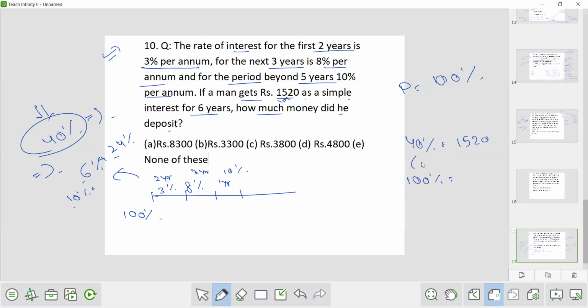This is 2.5 times, so this will also be 2.5 times. So how to find 2.5 times? Just double 1520, that is 3040, and just half of 1520, that is 760. Add this, so you will get 3800 as the answer. So option C is the correct answer.